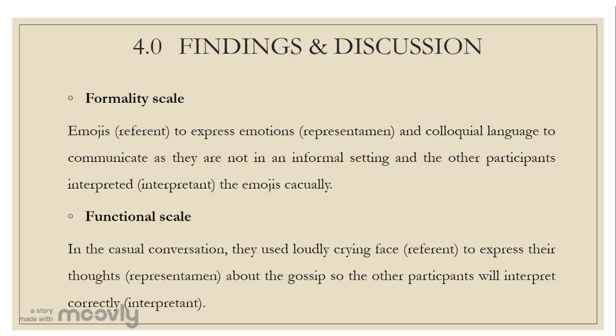For the formality scale, which indicates the formality of the participants, they used emojis as a reference to express emotions, which is known as the representative, and colloquial language to communicate as they are in an informal setting. And lastly, according to the functional scale, the participants' conversations are low information content but high affective content, as they had a casual conversation all the time, gossiping. Hence, they used a loudly crying face to express their thoughts as well as resentment about the gossip, so the other participants will interpret it.